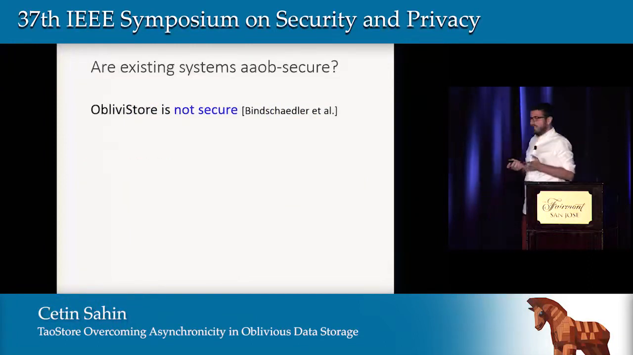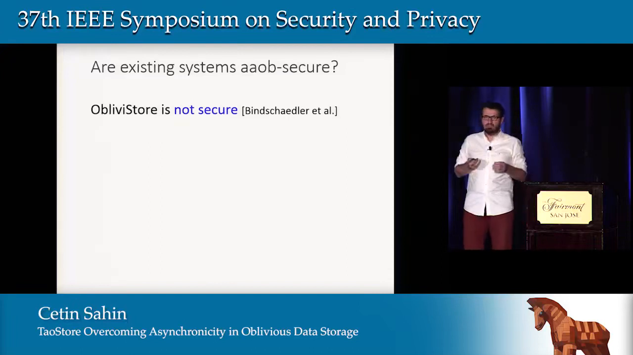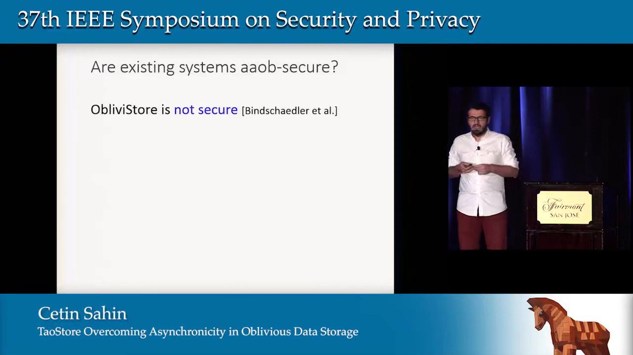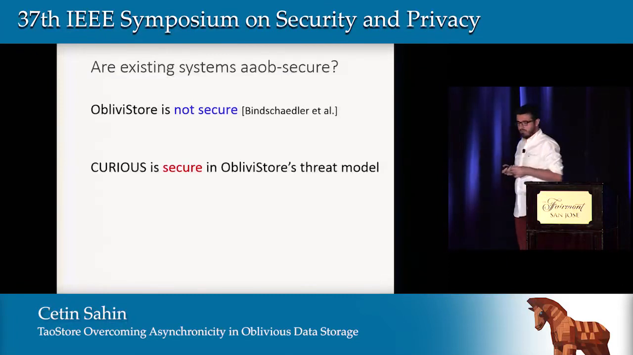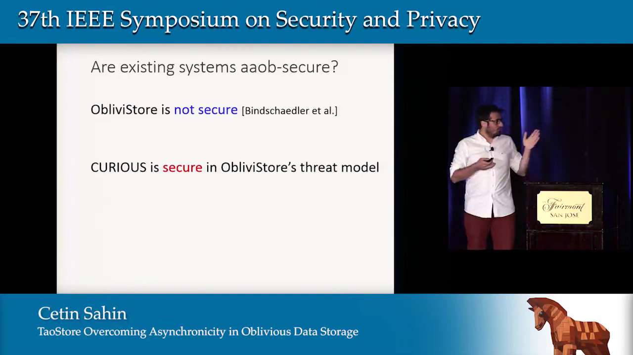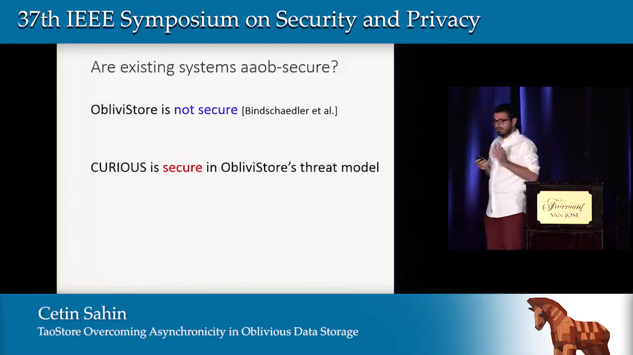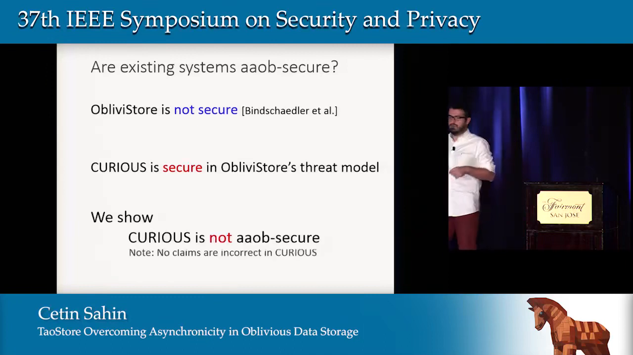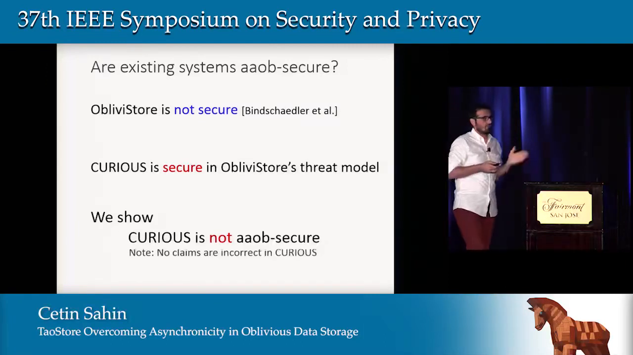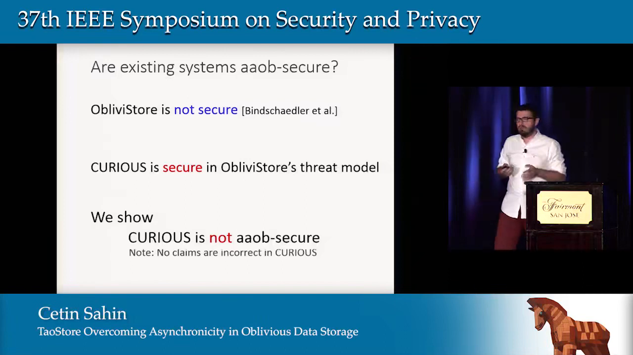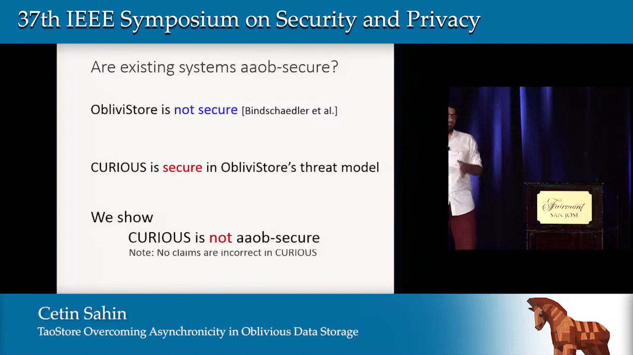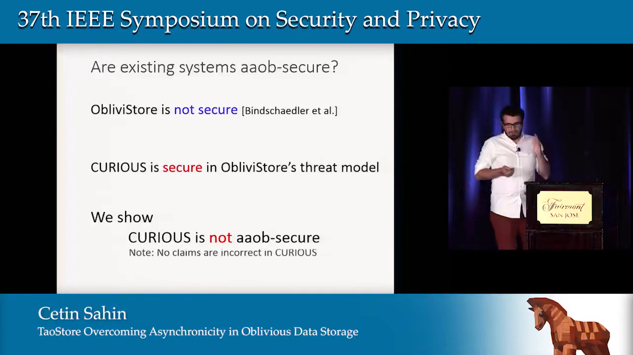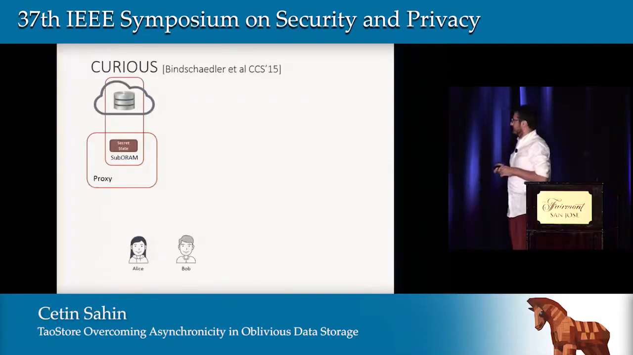So we have the AAOB security. The question we need to ask is whether the existing systems achieve AAOB security. Ben Shadler and his team showed that ObliviStore has some security problems, but Curious is secure in ObliviStore's threat model. Here, in this work, we show that Curious does not achieve AAOB security. But we would like to note that no claims are incorrect in Curious. It just assumes a different security model. So I am going to show you that Curious is not AAOB secure.